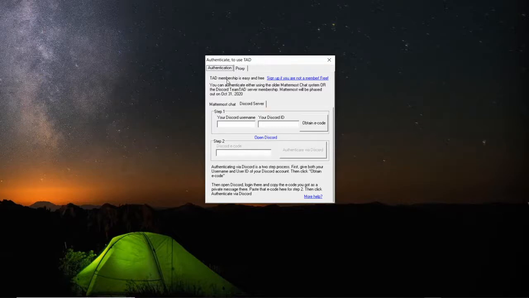Now, when you fill that registration form at TAD, you received an email that explained 3 steps which you need to do before you can start using TAD. And there's a reason for it. It's because we were getting too many downloads and we were not sure whether anybody is really serious about using TAD.